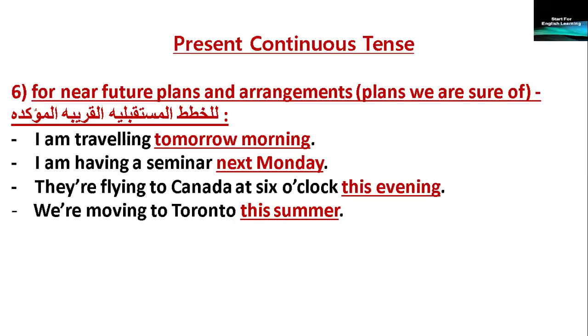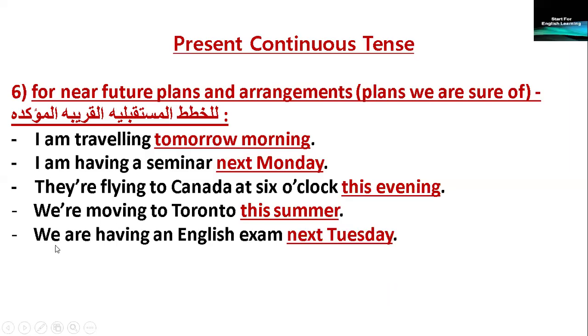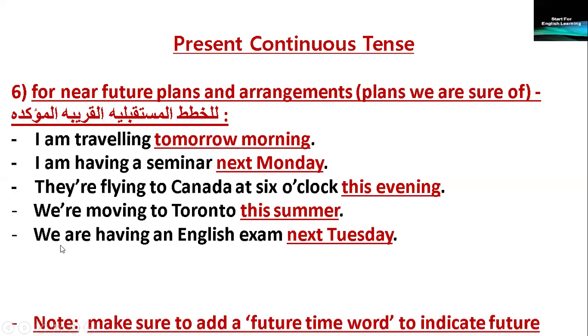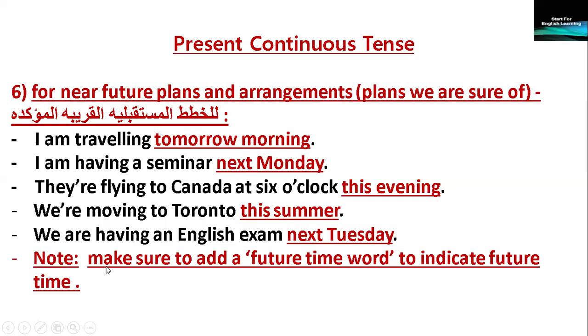When we want to use the present continuous tense to express future plans and arrangements, please don't forget to add words which indicate the future time. Example, tomorrow, next Monday, this evening. Another example, we are having an English exam next Tuesday. Note, make sure to add a future time word to indicate future time.